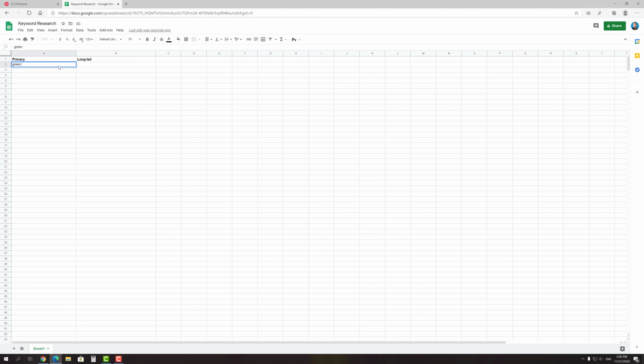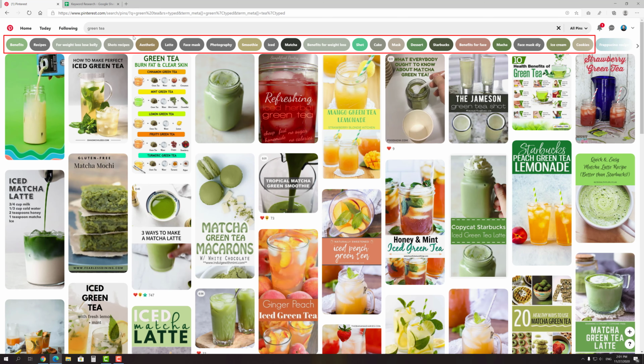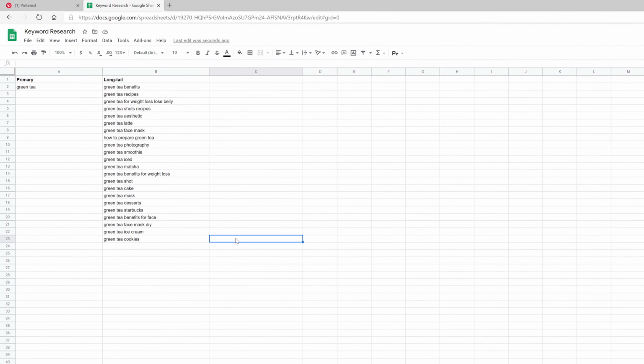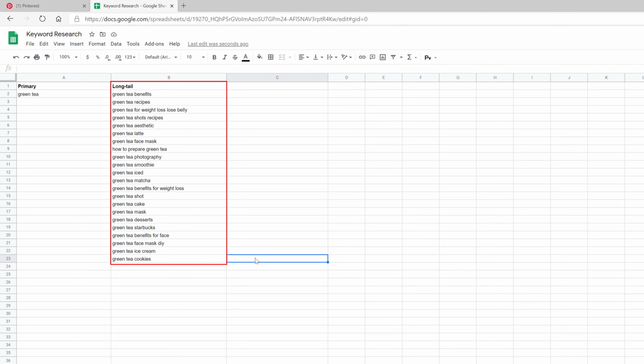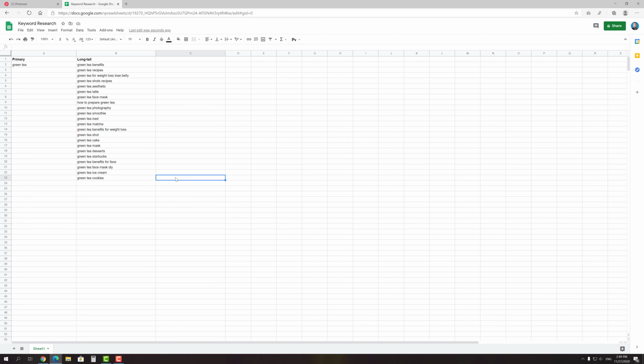Choose your niche's primary keyword and enter it into the first column of the table, as well as into the Pinterest search bar. Copy all of the long tail keywords and put them into the second column. So basically, this is a short list of topics for our future pins. Now we have to select one of them and repeat the same actions that we have just done.